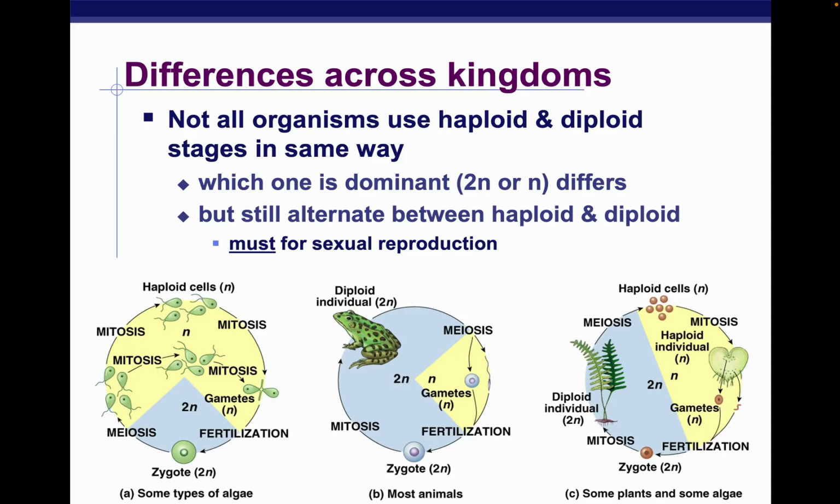So there are differences across kingdoms. Not all organisms will use haploid and diploid stages the same way. Plants will use alternation of generations, which is a bit different, where they have a sporophyte phase and a gametophyte phase, but they still alternate between haploid and diploid. And that is about meiosis.